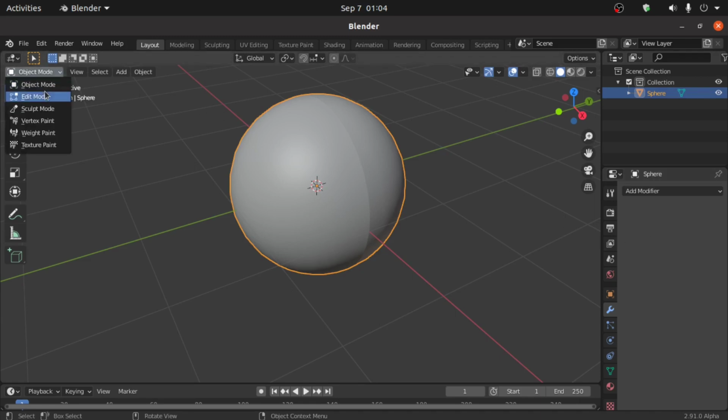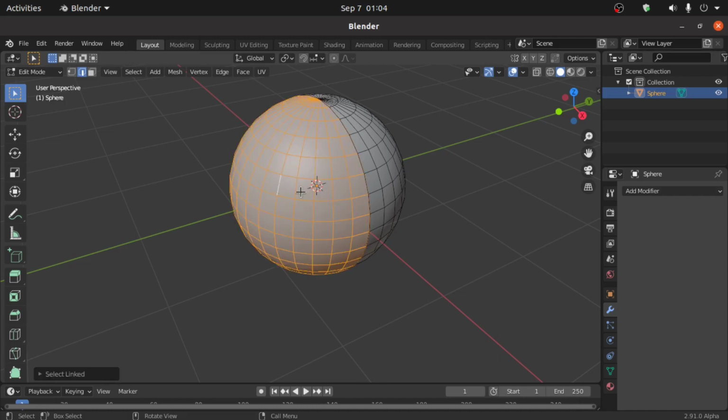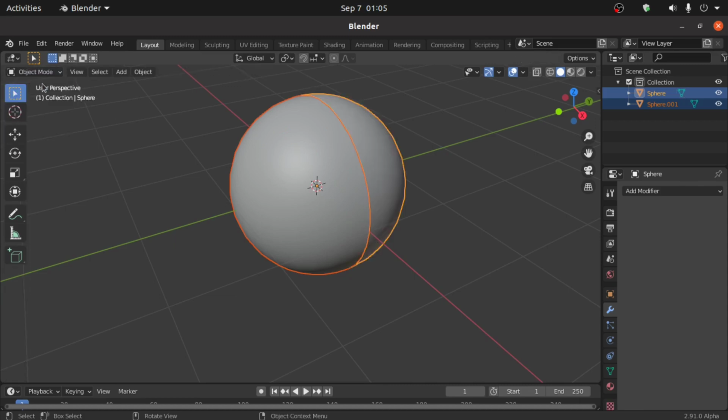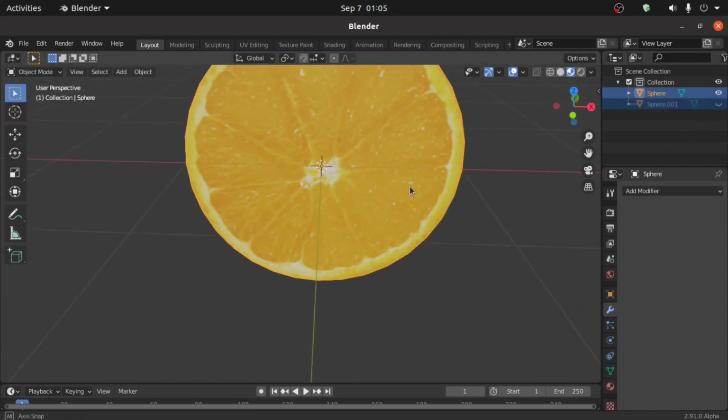Now switch to edit mode, then select this edge, then press L to select this half part. Now press P and select here selection. Now switch to object mode and also switch to this material preview mode. Now you can see here.